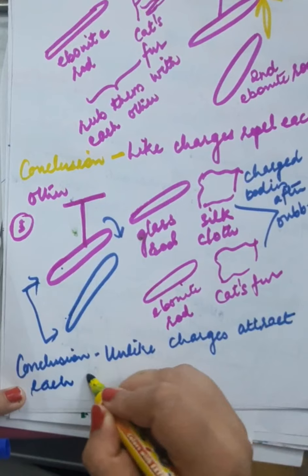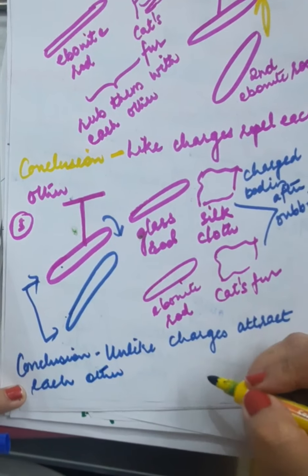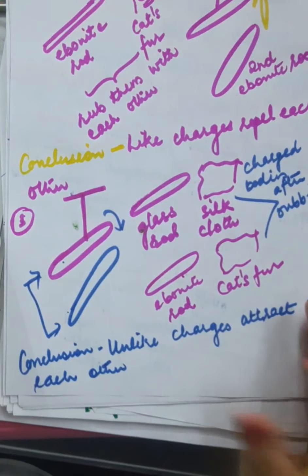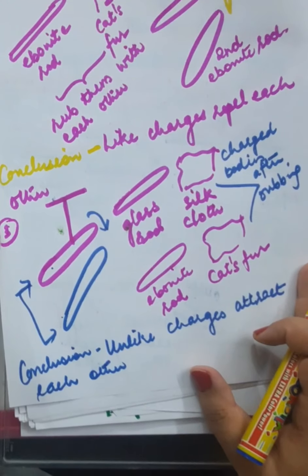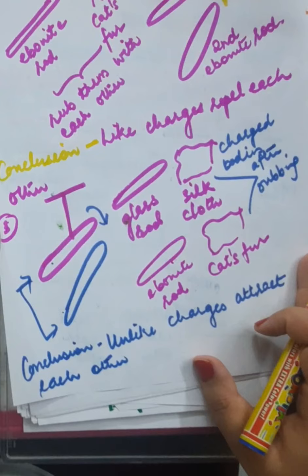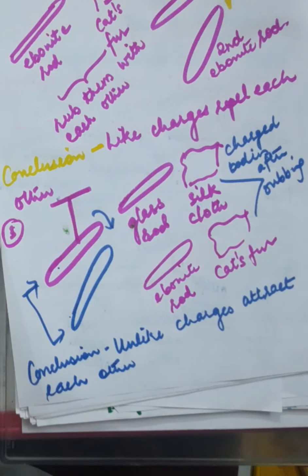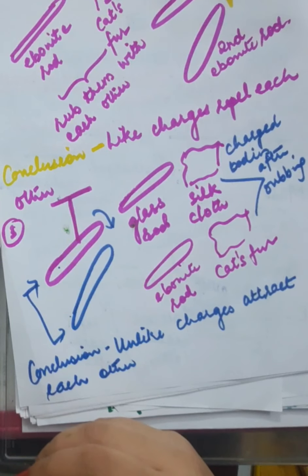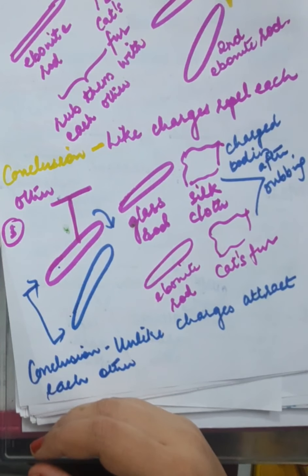Remember that this is electrical force operating here. These are the perfect examples, experiments of electrical force demonstration. So electrical forces can either be attractive or repulsive in nature. I hope this is clear.